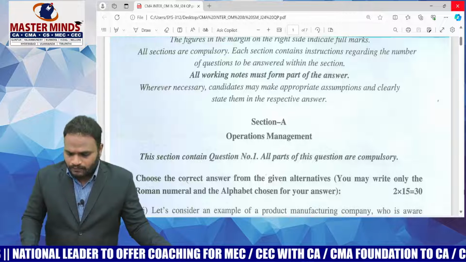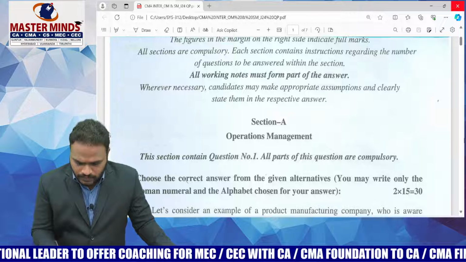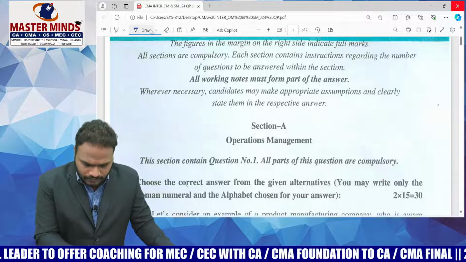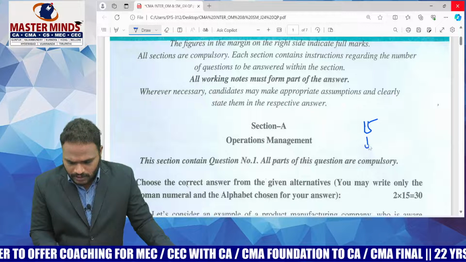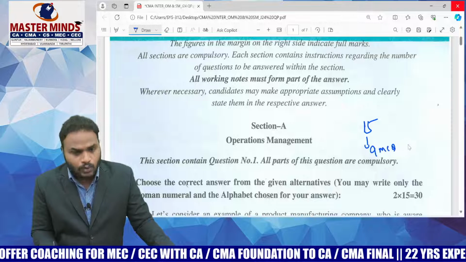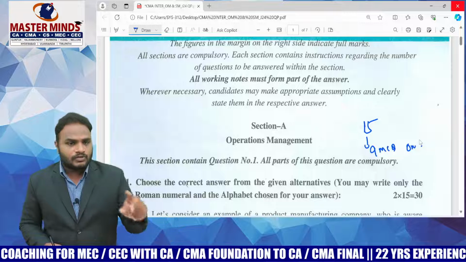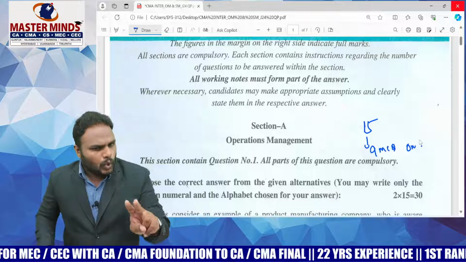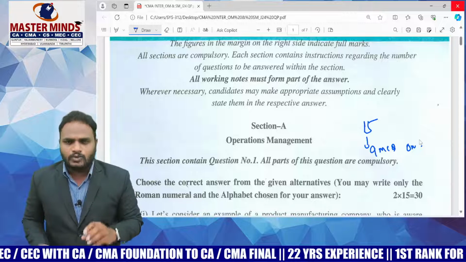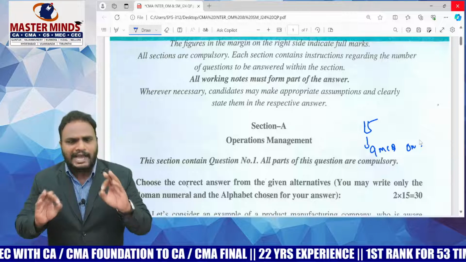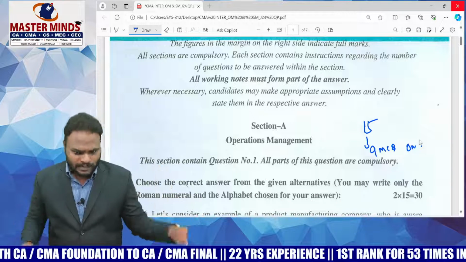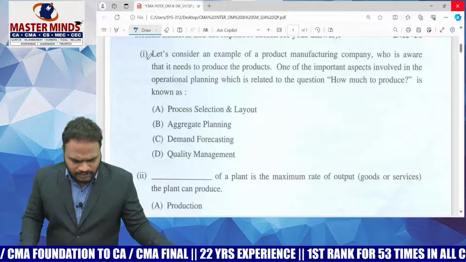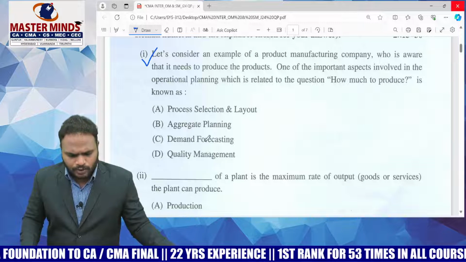Now, a total of 15 MCQs is the first section. In these 15 MCQs, 9 MCQs will be related to OM. Right? Each MCQ will carry 2 marks, except 1 or 2 MCQs. All the MCQs are direct questions only. That is, if you see the first MCQ, how much to produce?